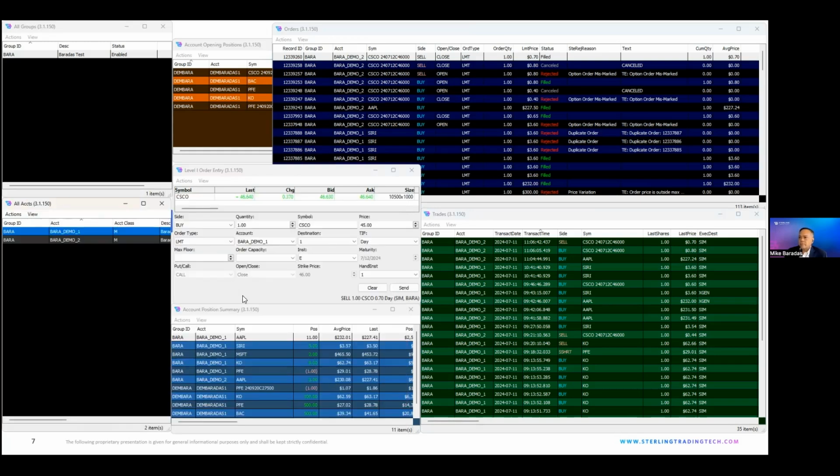So if I had a liquid security, let's say Apple is obviously very liquid. This is a demo platform, but it does have real-time prices. So just to make the demo more realistic, the orders should get filled at certain prices. So let's say the bid ask is $227.34 to 35 cents or something.